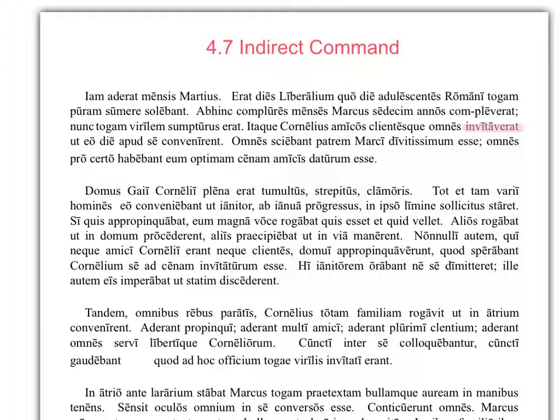I'm seeing rogabat, he was asking. Praecipiebat, he was ordering. Orabat, asking, and then imperabat, commanding. So we can see a few of these words. Here's another one, rogavit, asking, and maybe you're starting to notice that there's a similar thing that's happening after them.